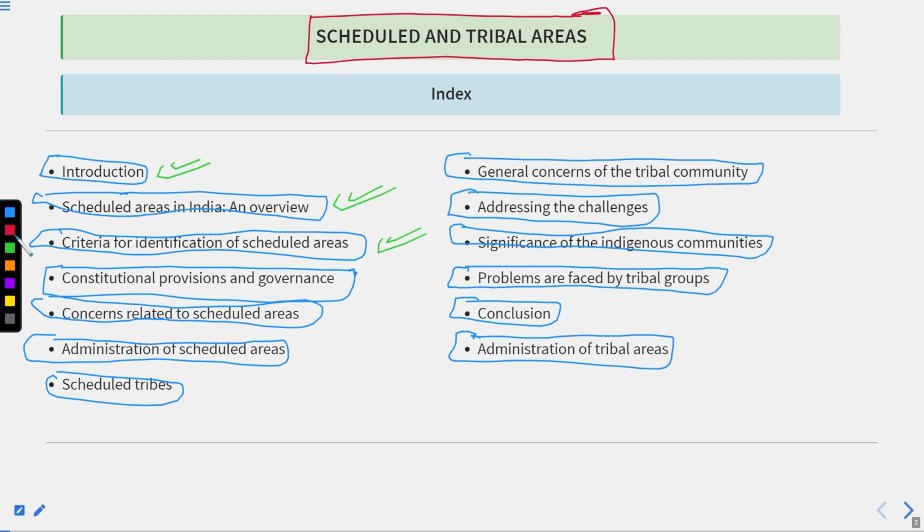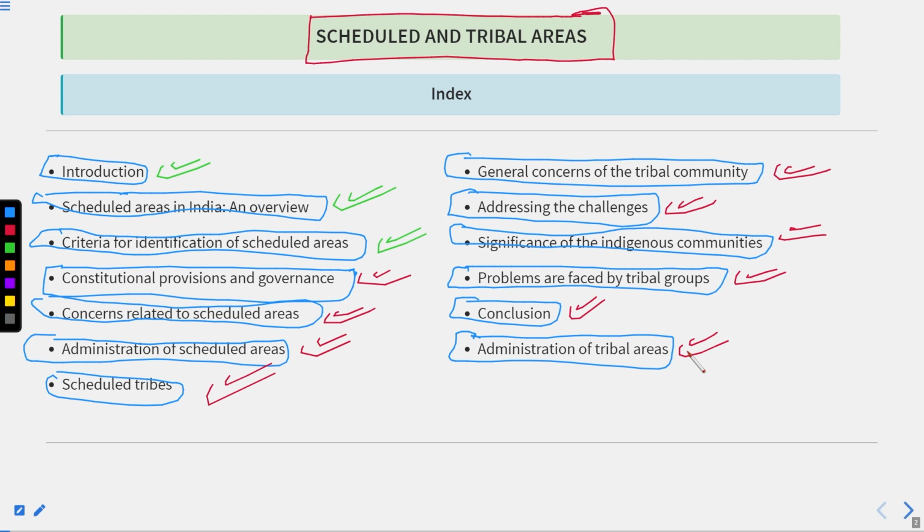The topics that we are left with are the constitutional provisions and the governance, the concerns related to the schedule areas, the administration of the schedule areas, the scheduled tribes, the general concerns of the tribal community, addressing the challenges, the significance of indigenous communities, the problems faced by the tribal groups, the conclusion part, and the administration of the tribal areas. So this is the picture that we have created so far altogether.